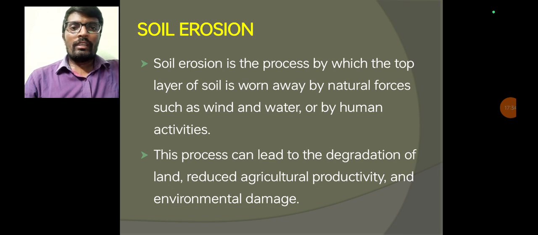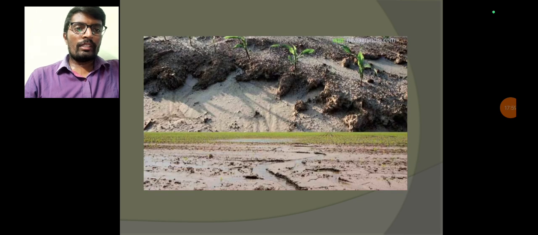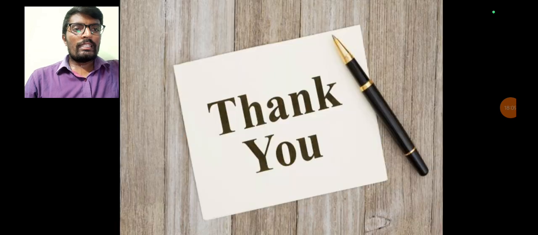If the fertility of the soil is reduced, that directly impacts productivity, meaning the yield from the crop will also reduce. There are also environmental damages, as the greenery on the earth surface gets carried away by water and air. If you clearly observe, in soil erosion the soil in that area may lose its strength and fertility. Thank you.